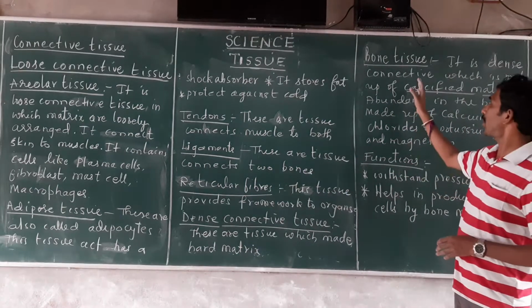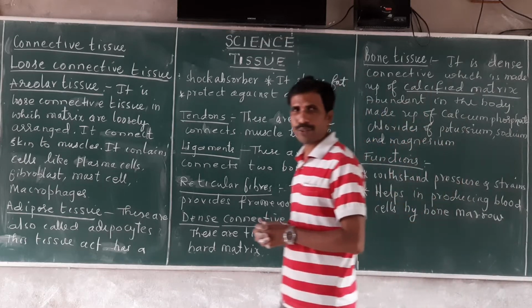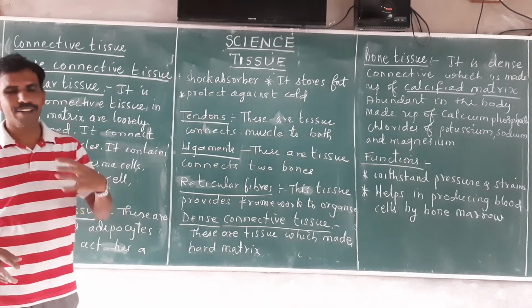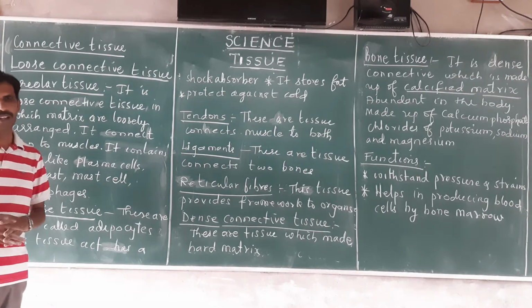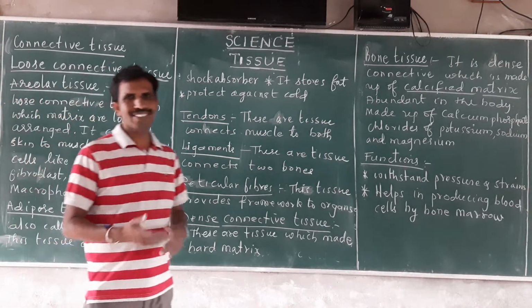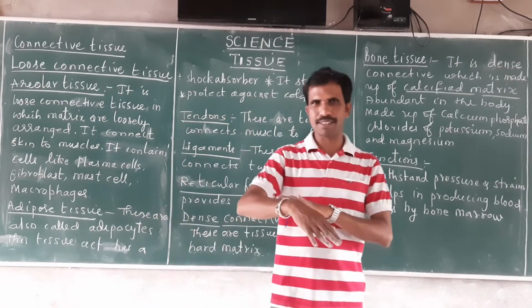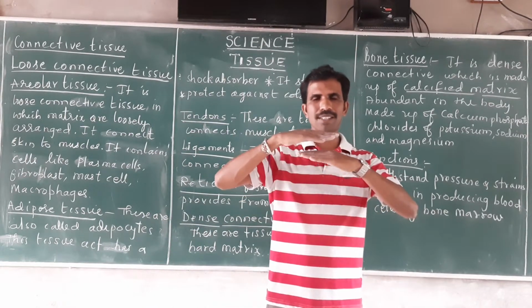Similarly, I told you about the connective tissue. Connective tissue is the tissue which connects the different tissues of the body. For example, skin is connected to the muscles. In between the skin and muscle, there is a connective tissue.